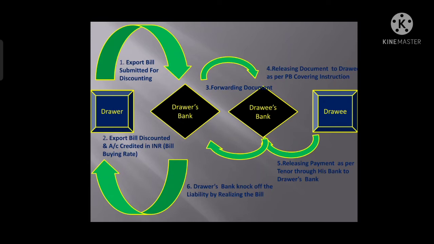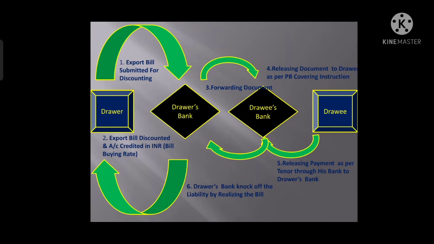So here the drawer bank will knock off the liability by realizing that bill, right? So here the drawer bank will retain the foreign currency and will realize the bill, right?